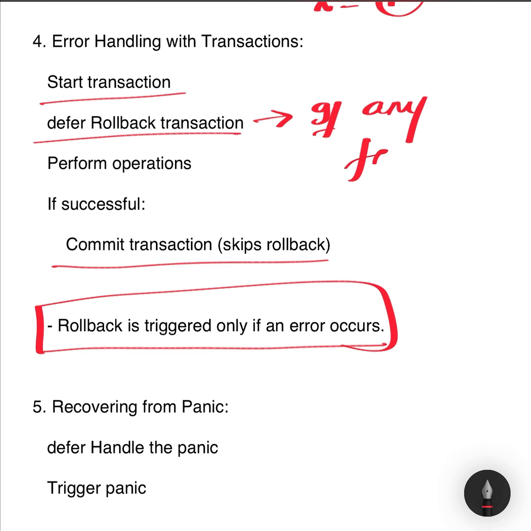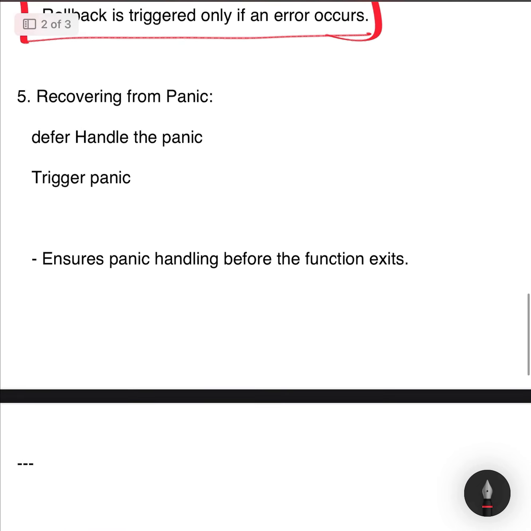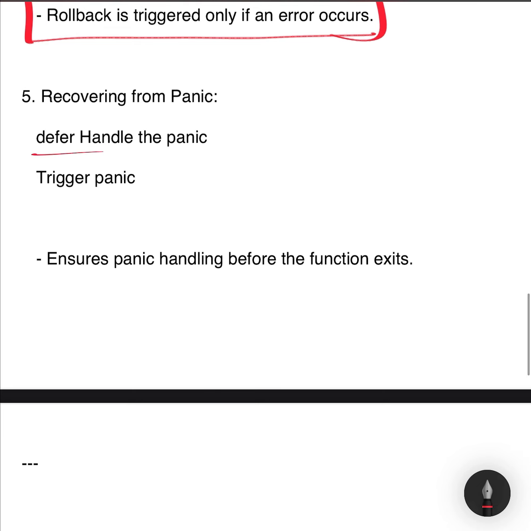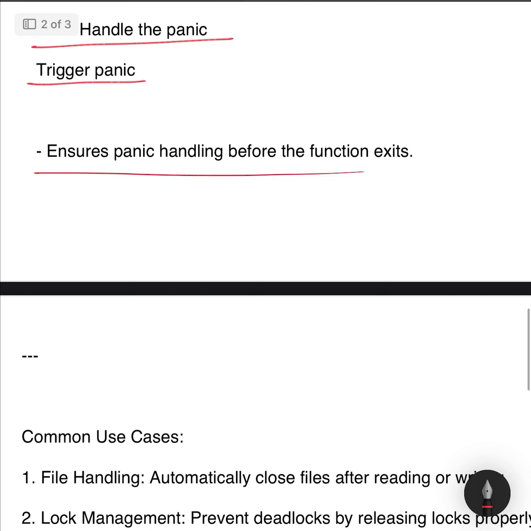Example 5. Recovering from panic. If a function panics, an unhandled error occurs, defer can help you recover gracefully. Plain text: defer handle the panic, trigger panic. Behavior: when the function panics, the deferred handle the panic code runs before the function exits. This can be used to log the error or restore the program's state.